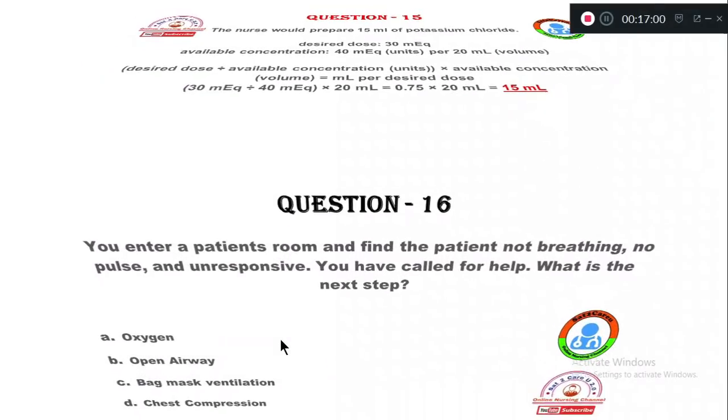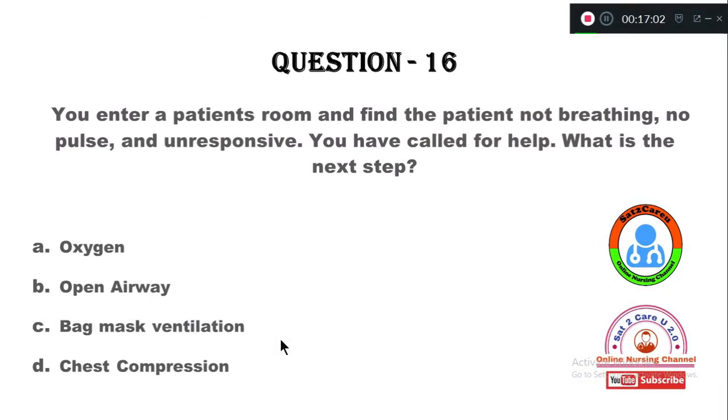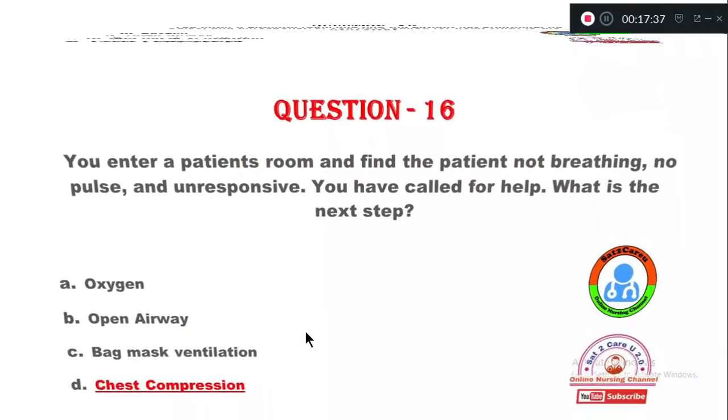Now move on to question number 16. You enter a patient's room and find the patient is not breathing, has no pulse and is unresponsive. You have called for help. What is the next step? Option A oxygen administration, B open airway, option C bag mask ventilation, option D chest compression. So very simple, we need to go for chest compression here.